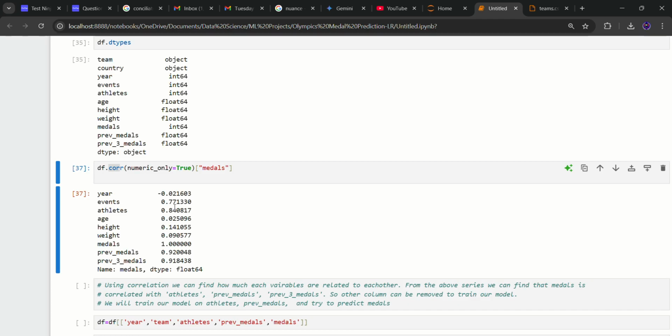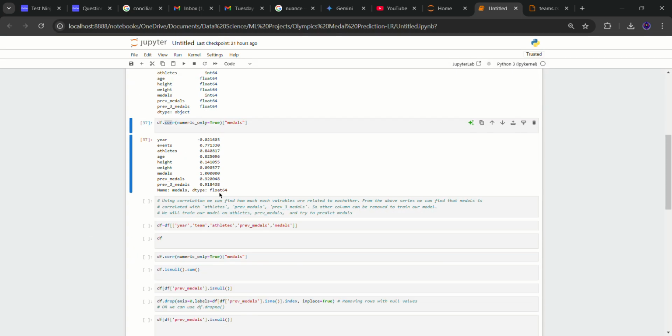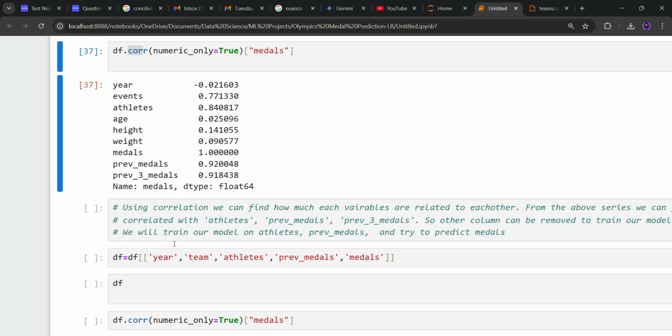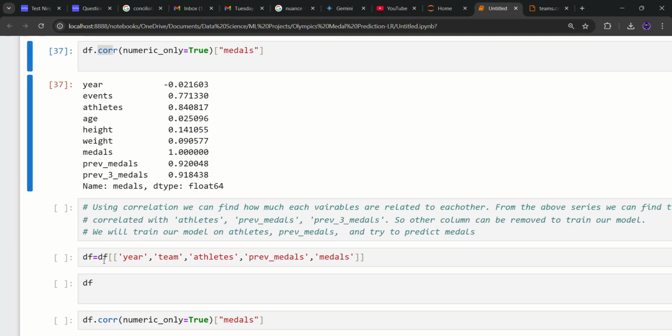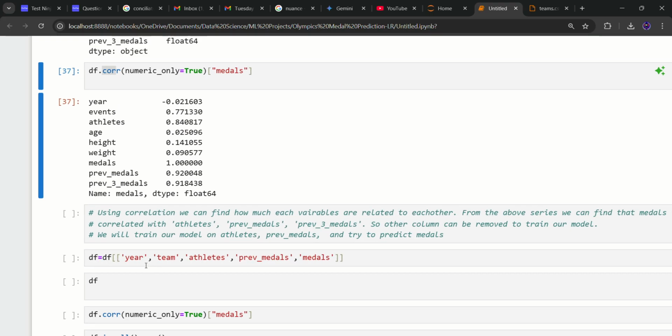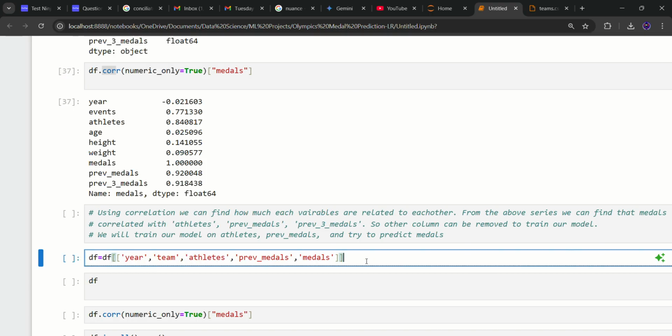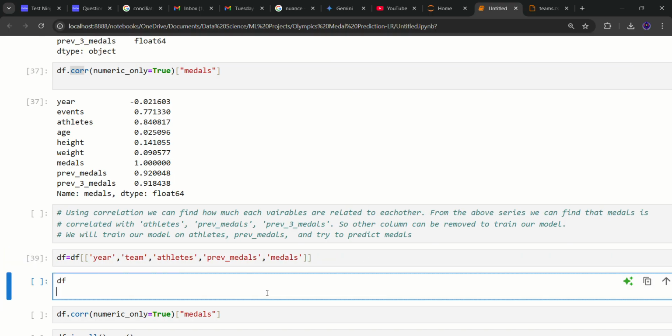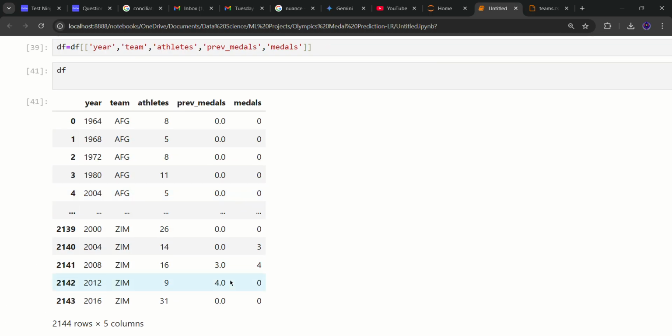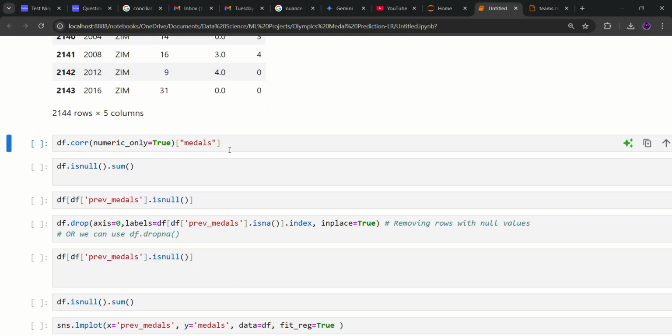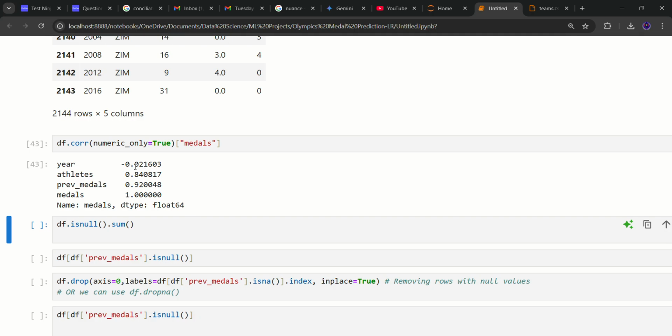But we are only going to use the columns athletes and previous medals to predict medals. We can use other columns too, but for now we are just using 2 columns. Let's see how it goes. Now let's make a new data frame where we will only keep year, team, athletes, previous medals and medals as columns. Here it is. Now check the correlation.